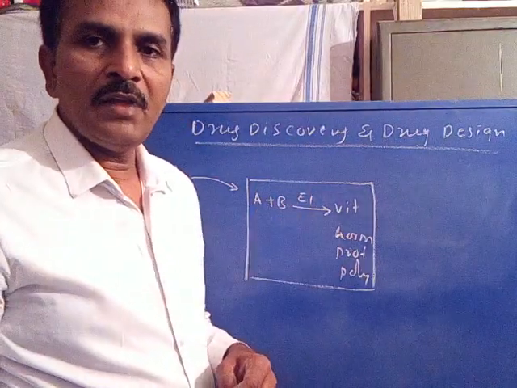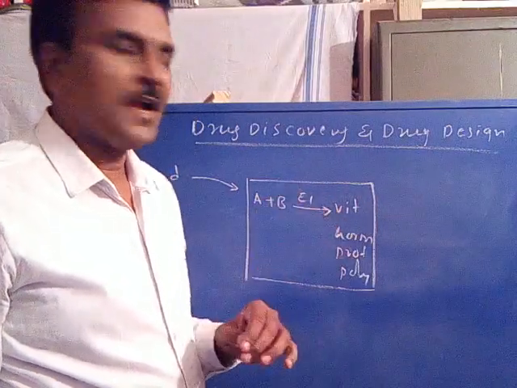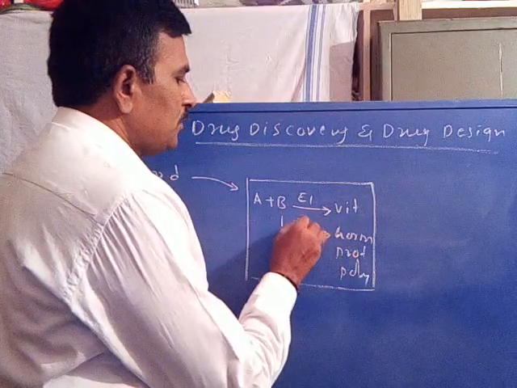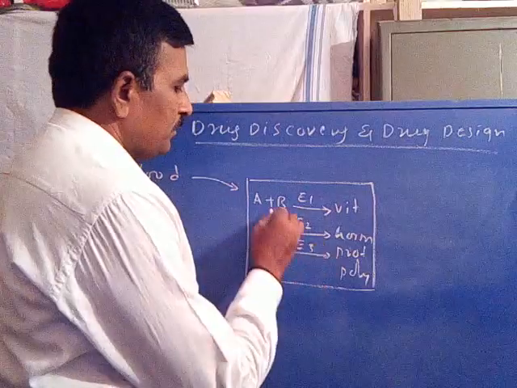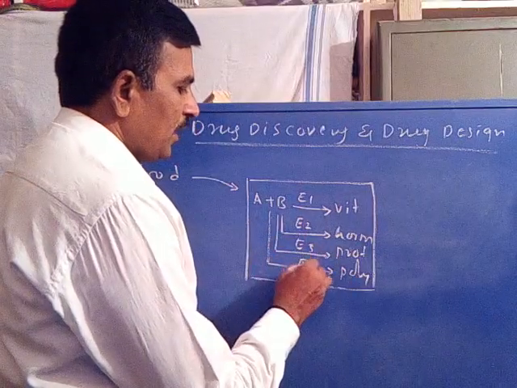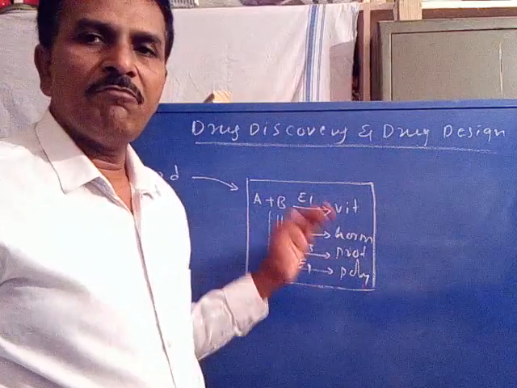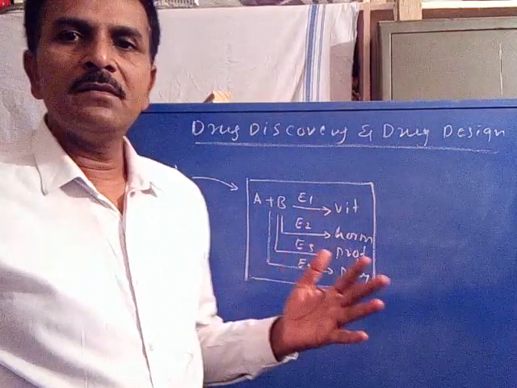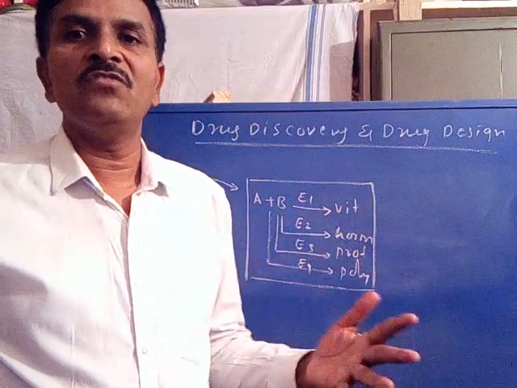Say E1 enzyme, E stands for enzyme. A specific enzyme means E1 enzyme. Now E2 enzyme or E3 enzyme or E4 enzyme. So every chemical reaction within the cell is catalyzed or facilitated by specific enzymes.